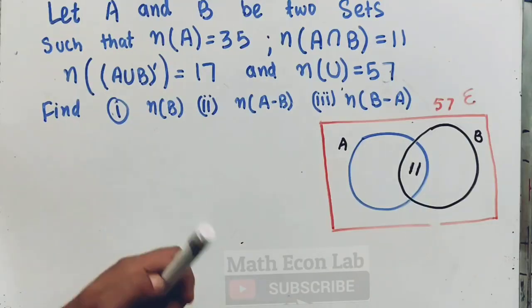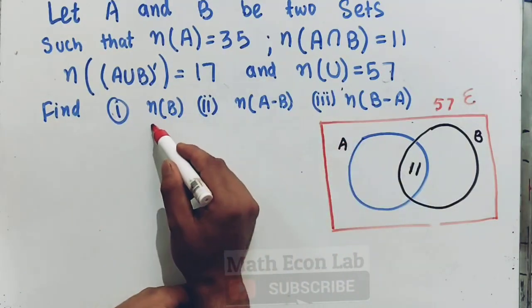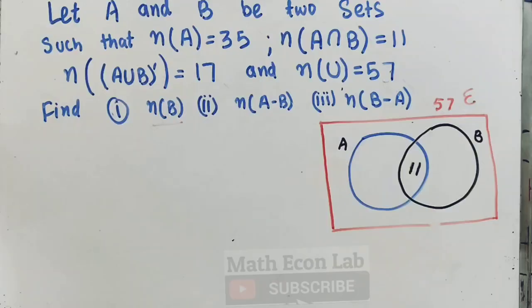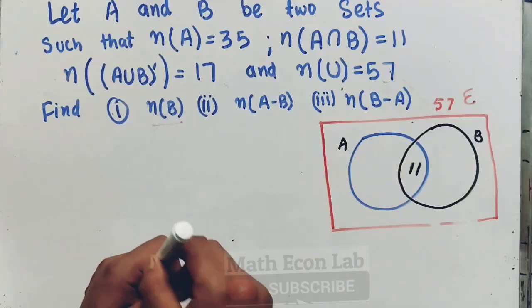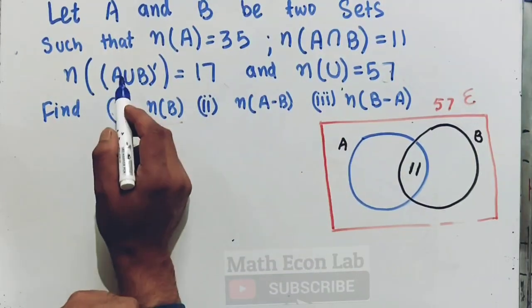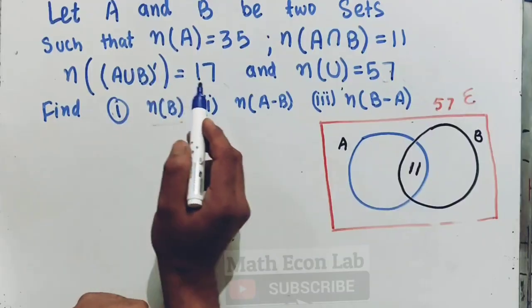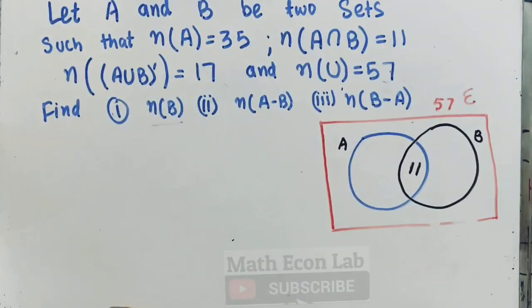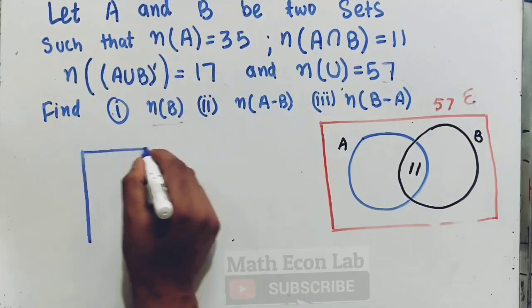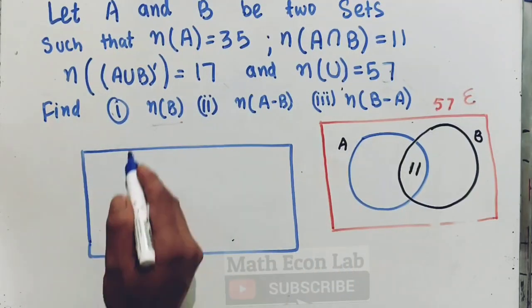We have to find the number of elements in set B. So this whole circle we need to find out. How do we find it? We are being told that the number of elements in A union B complement is 17. So what do we mean by this statement? Let me draw another Venn diagram to explain it. What is A union B?